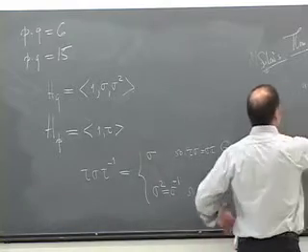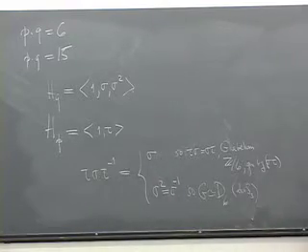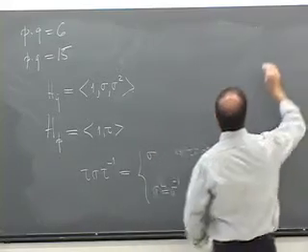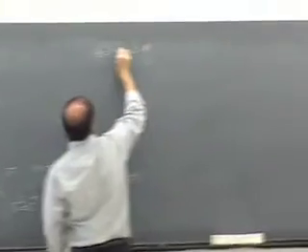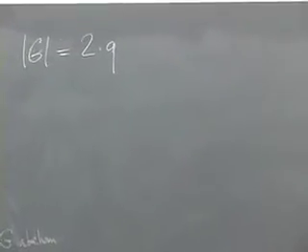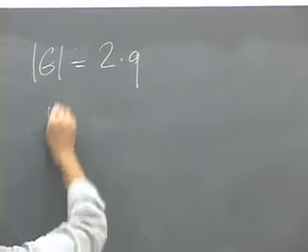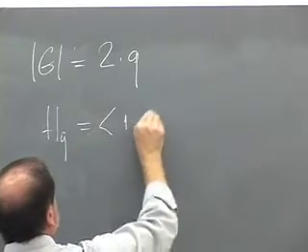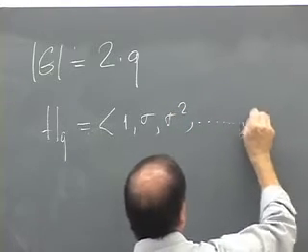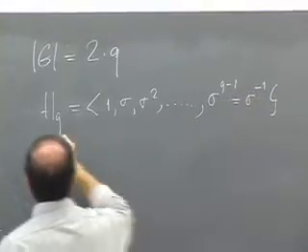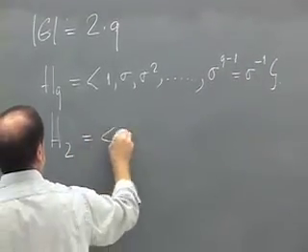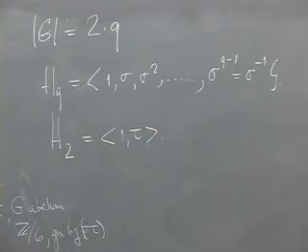OK. Now, you might say, well, that's probably what happens in general. And you'd be wrong. But in fact, why don't we do the general case of order of G equal to 2q? Because then you'll see that the exact same thing happens. Namely, in this case, H_q is 1, sigma, sigma squared, up to sigma to the q minus 1, which is the same as sigma inverse. H_2 is just 1, tau, right?